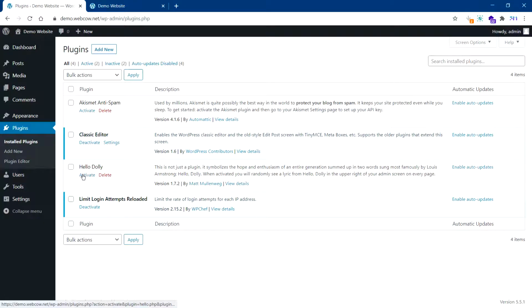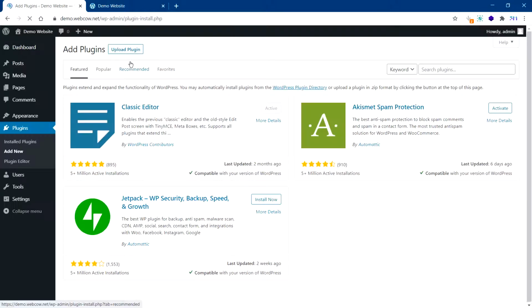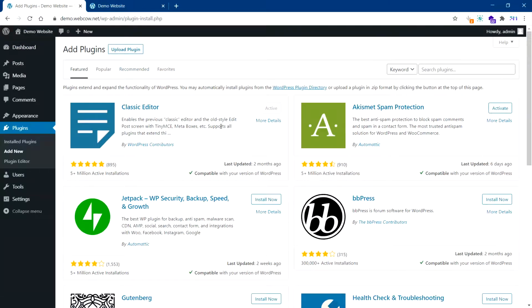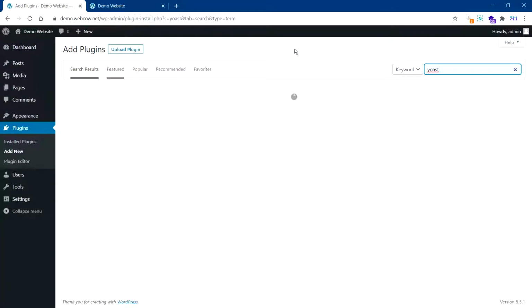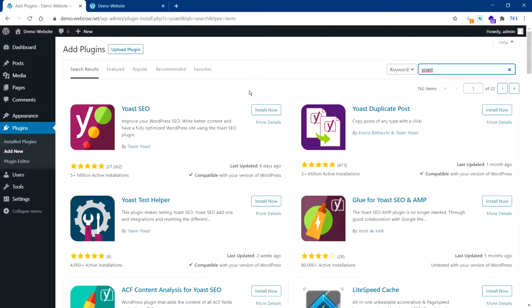You can delete them, activate them. You can do all the work here. When you click add, you will see all the plugins and you can search for them. Usually the first thing you should install is Yoast. It's an SEO plugin. There are plenty of them, but I recommend this one, and you can just click install. That's how it is basically.